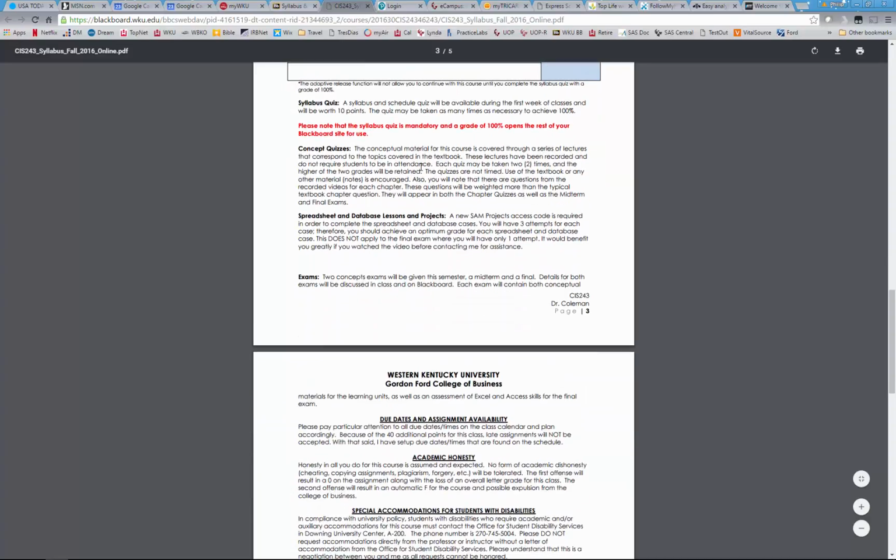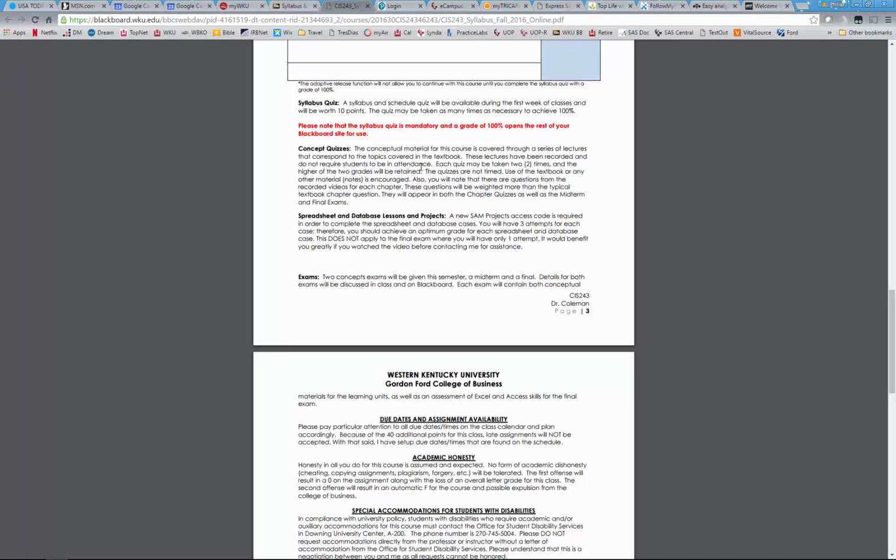The concept quizzes are taken through Blackboard. You take each one 2 times. Spreadsheets and databases, we will do, I believe, eight or 9 spreadsheets and Excel cases, and 3 or 4 databases. I have to look at that to make exactly sure, but you'll certainly see that. That will be provided to you. You've already seen the quizzes. The quizzes are all open, but they close on certain dates. We will cover those in a minute. The cases are all open, but they will close on certain dates, and we will see that in a minute.